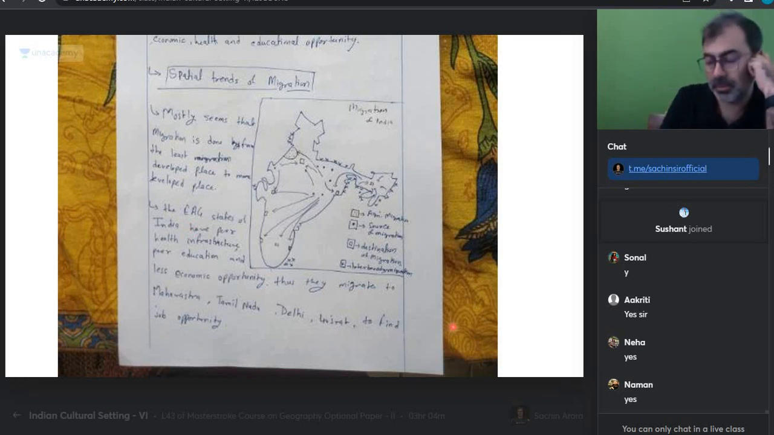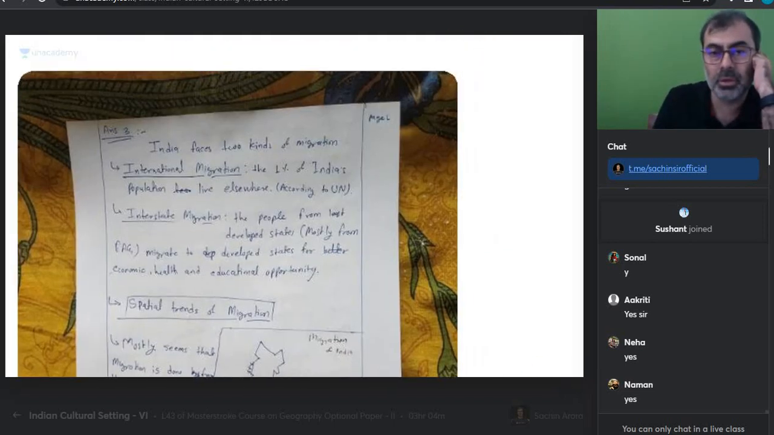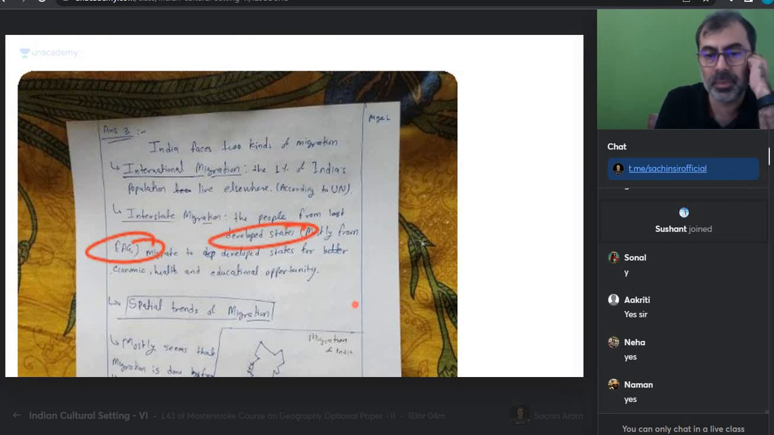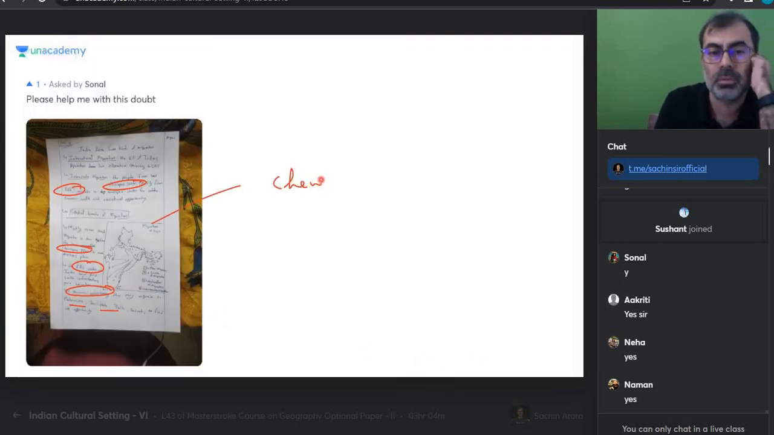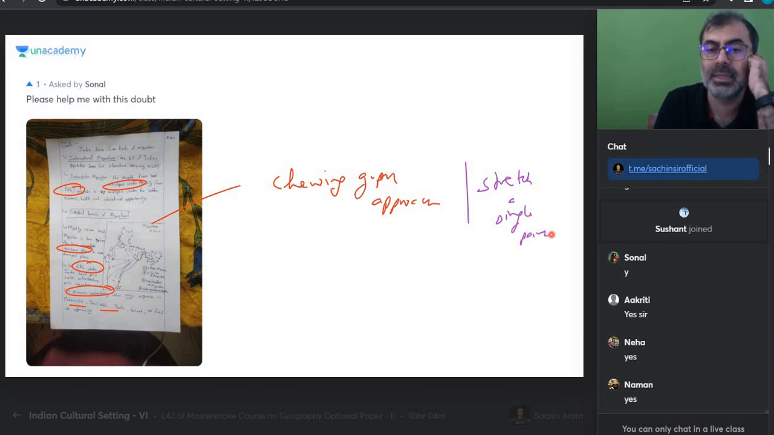तो इसमें क्या हो रहा है सोनल? एक ही पॉइंट है आपके पास. This you have written here also, developed EAG. Here also developed to developing. Here also the same thing, economic opportunity, Maharashtra, Tamil Nadu. This is called chewing gum approach. When we are not able to brainstorm, we stretch a single point unnecessarily.